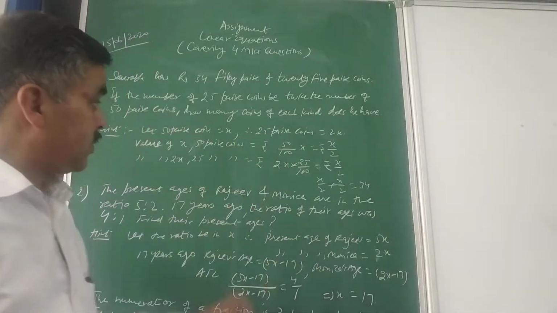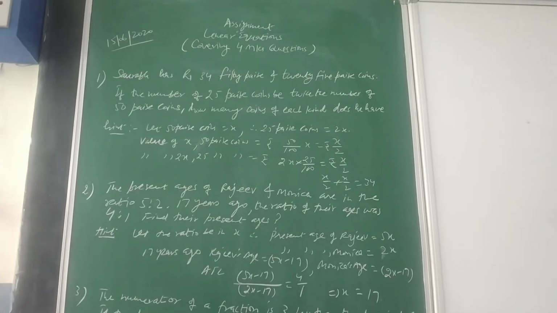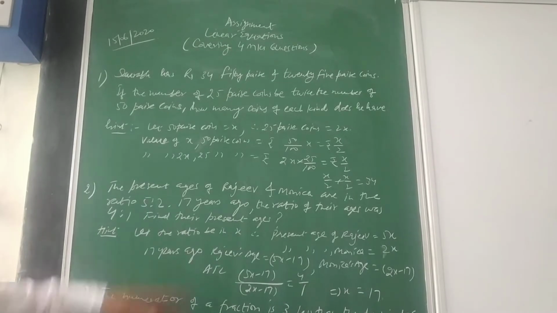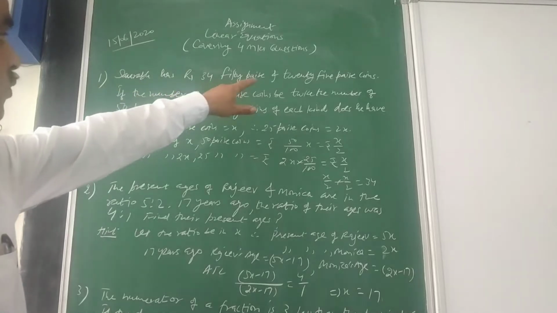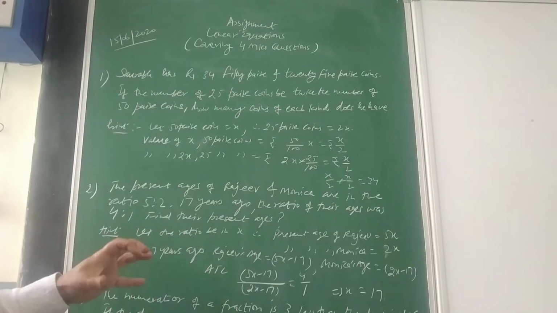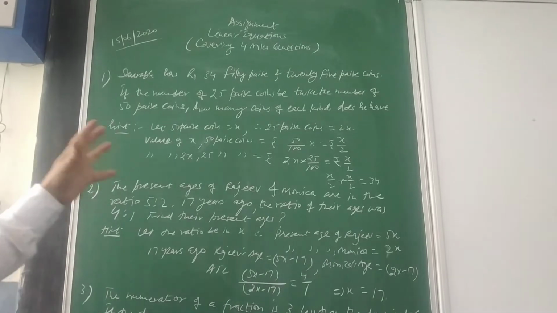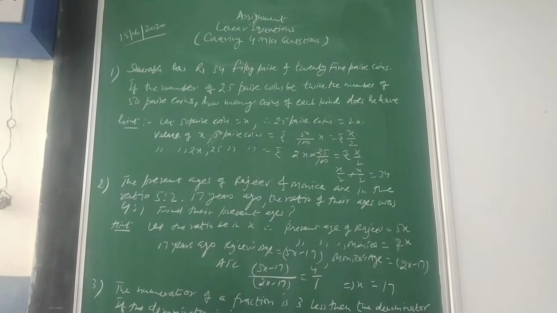So today I am standing before you with a set of 5 questions from the question D section point of view, that is of 4 marks, from the topic of your linear equation. So here is the first question. Saurabh has rupees 34 in 50 paise and 25 paise coins. If the number of 25 paise coins is twice the number of 50 paise coins, how many coins of each kind does he have? So, a coins denomination question.